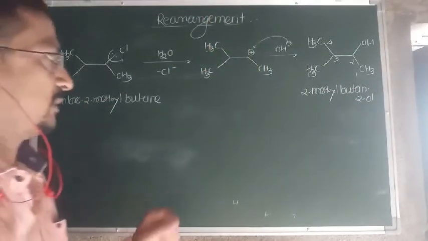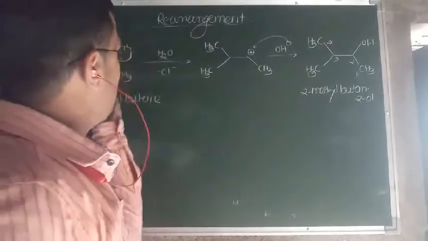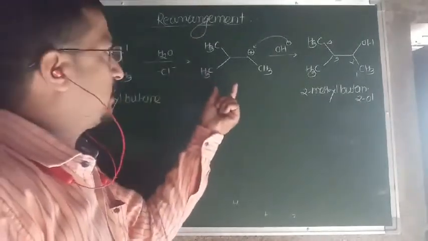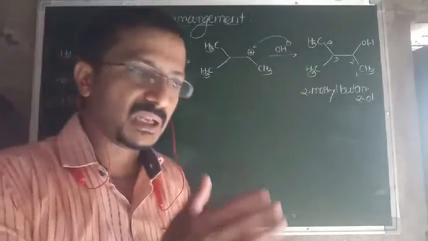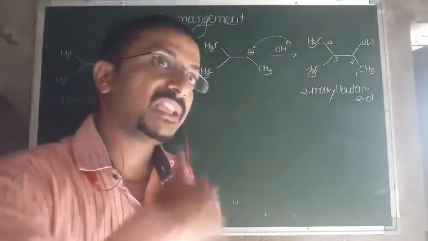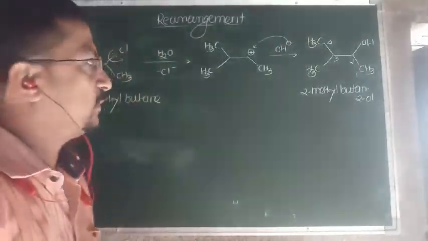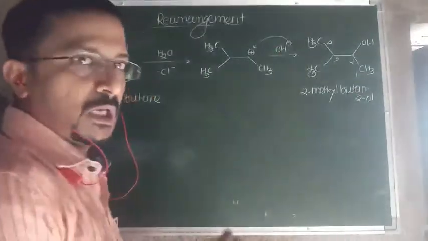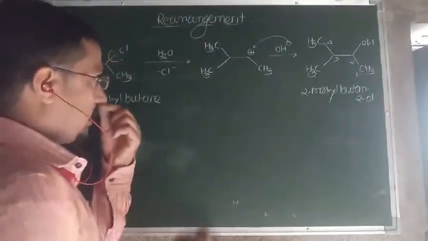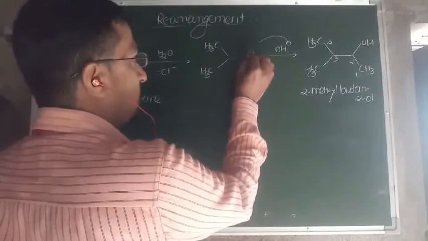Now, the carbocation which is formed here is always first formed in its most stable form. If you check the stability of this carbocation, it is a positively charged carbon.